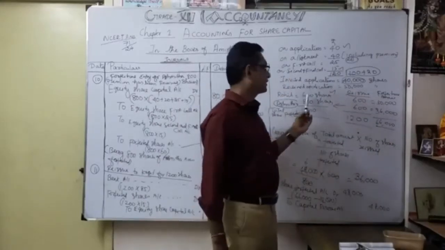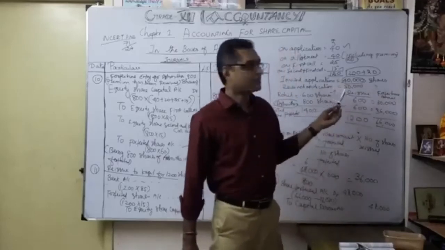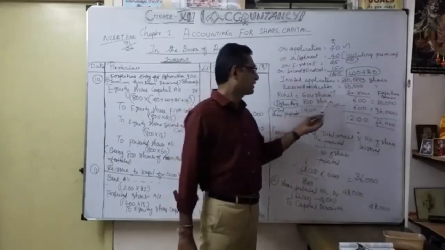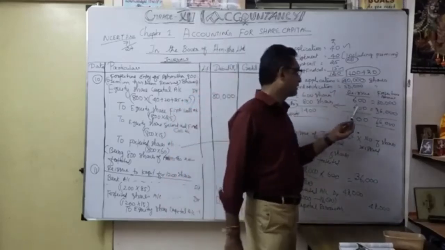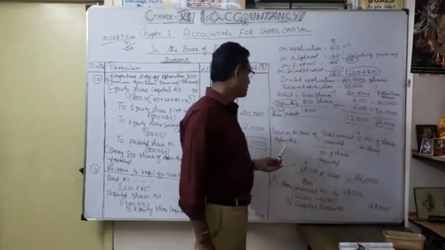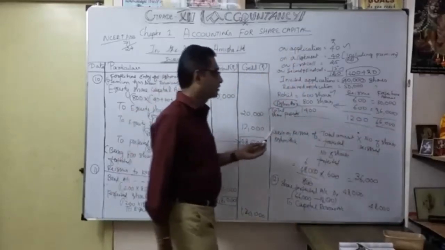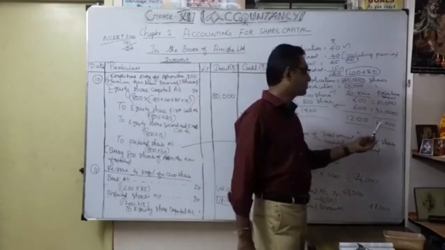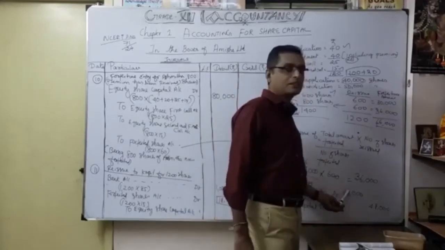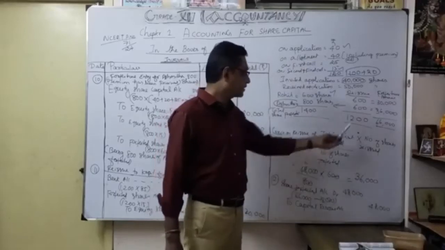Regarding Rohit's 600 shares, because the shares were reissued, the company gained 30,000. But here they did not reissue the entire 800, they reissued only 600. Because of that, the gain on reissue of Asmita's shares is only 36,000, not 48,000. Understood? That's why I mention the 36,000. Now the total comes to 66,000 minus 18,000. The difference is how much transferred to capital reserve account? Only 48,000. Understood?